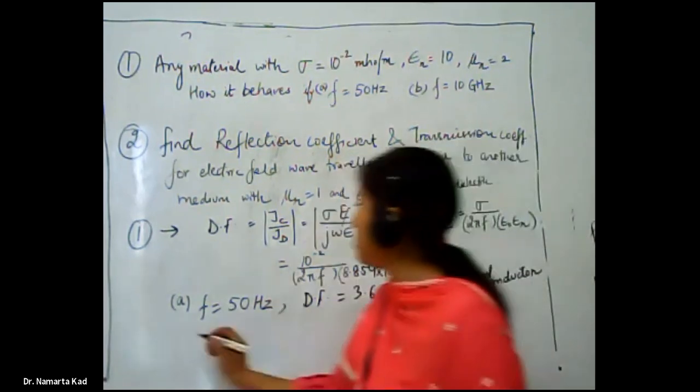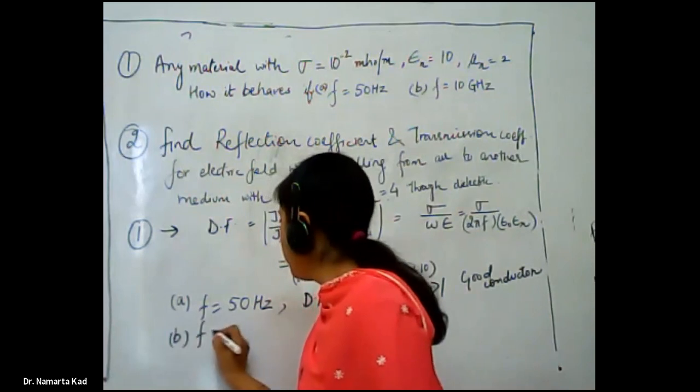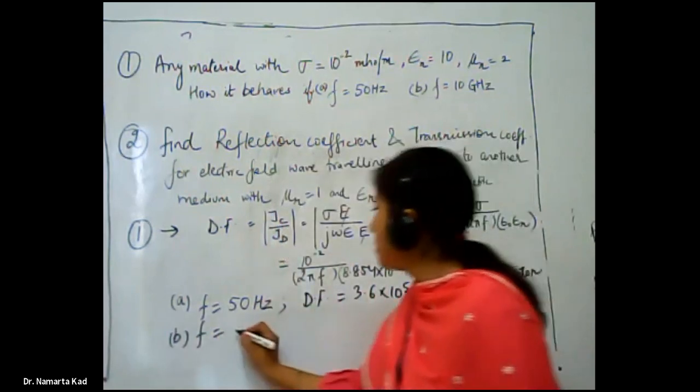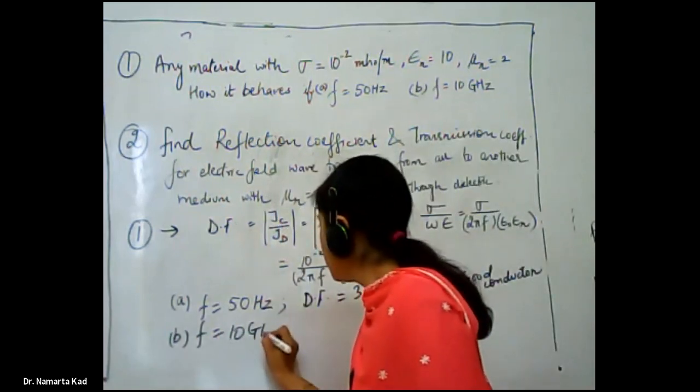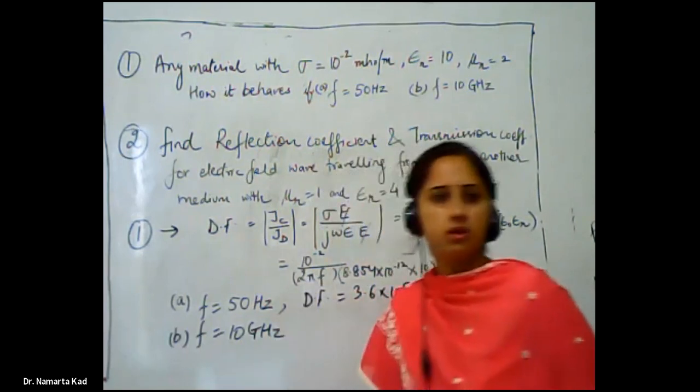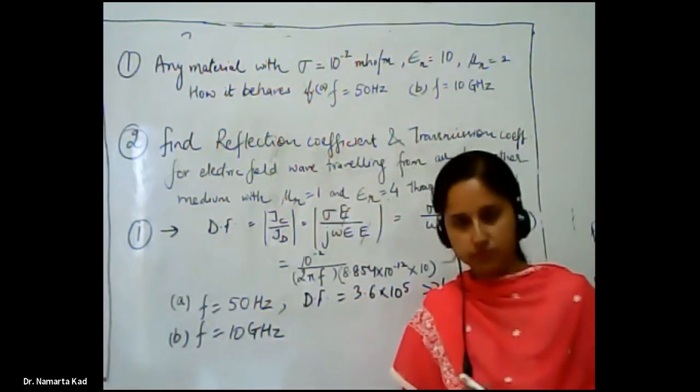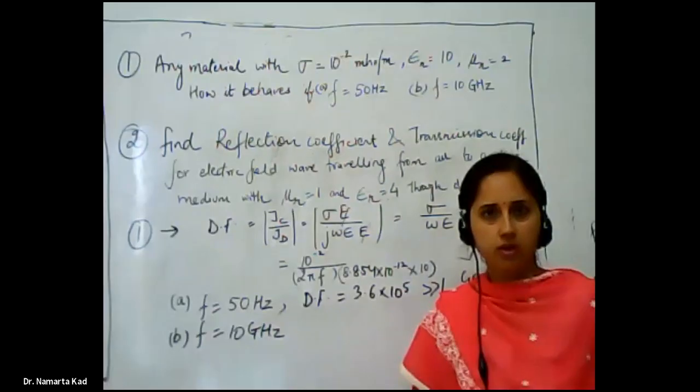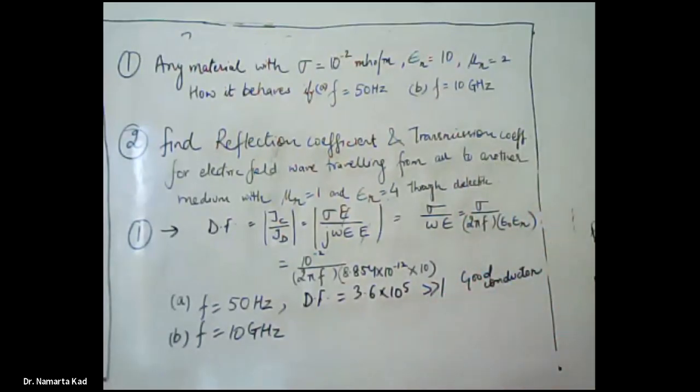And now for B part, when f is equal to 10 gigahertz, what is giga? 10 to the power 12? 12 or 9? Just check it.